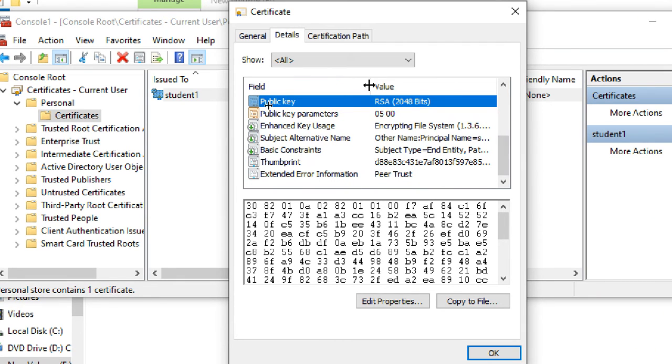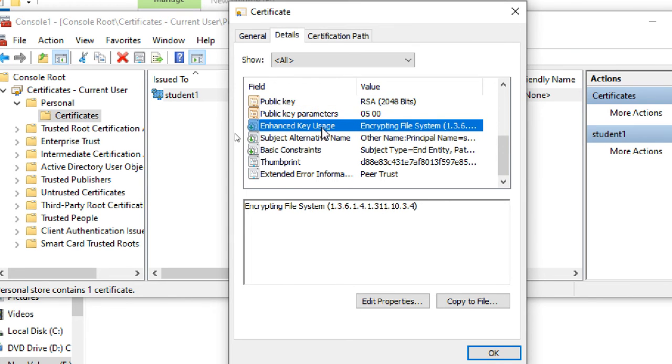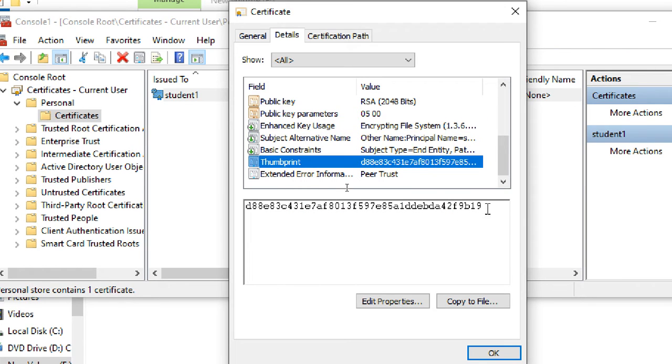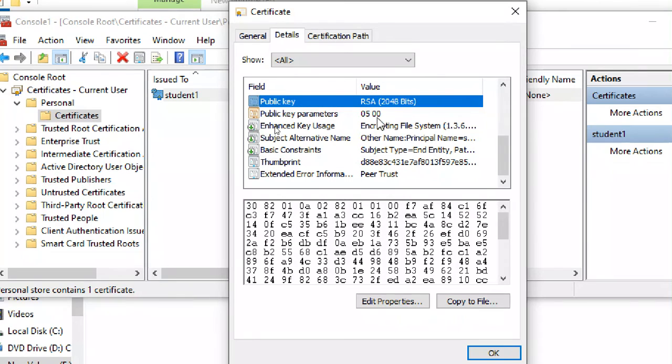Okay. Next, enhanced key usage is encrypted file. This is important. This is the thumbprint, so this is the main key. When our user wants to open the file, access the file content, or change anything, first he has to open the file, right? To decrypt the data, you need the thumbprint. If the thumbprint is different, even if the certificate name and everything else is the same, but the thumbprint is a little bit different, you can't access it. This is the public key. This is the total key for pairing purposes.